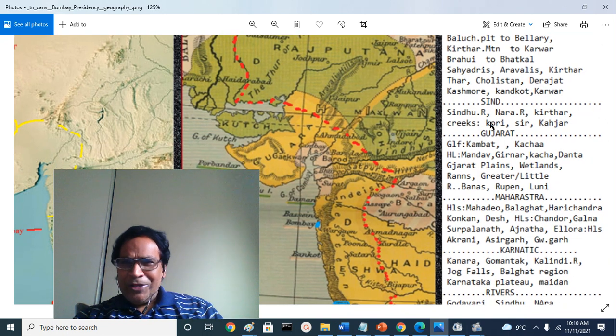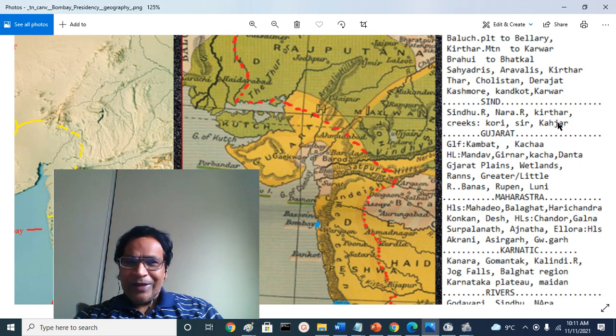In Sindh, of course, the names Sindh and Hind come from the great ancient river Mother Sindhu or Sindh, or its Anglicized, European version, the Indus River. Its historical branch or distributary, the Nara River, the Kirthar Mountains, and the creeks, outlets to the ocean, Kori Creek, Sir Creek, and Khajar Creek, are historically important between Pakistan and India.